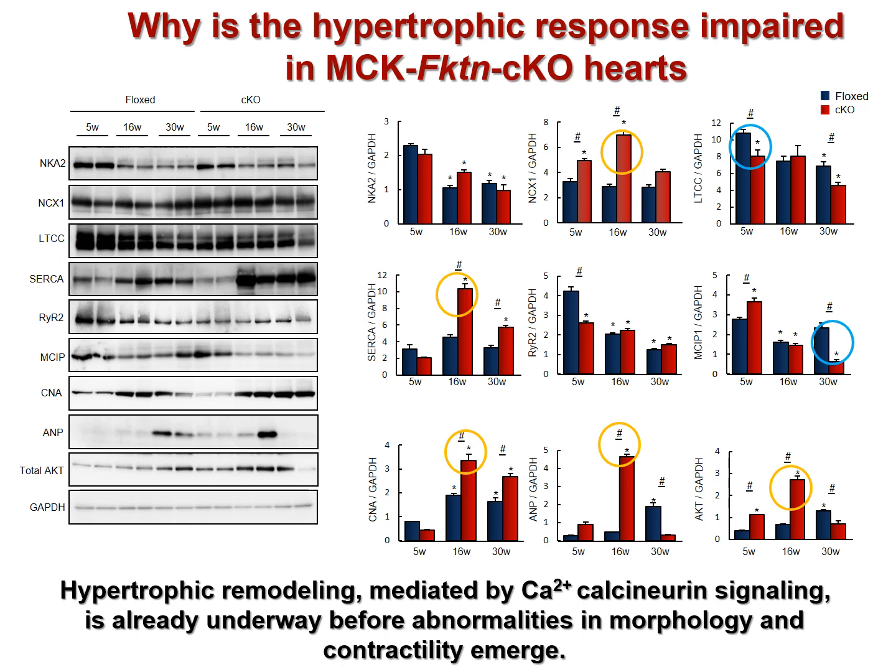Thus, at this stage, hypertrophic remodeling mediated by calcium-calcineurin signaling is already upregulated under physiological conditions before abnormality in morphology and contractility emerge. Thus, cardiac plasticity, in other words, reserved capacity in response to cardiac stress, was impaired in CKO hearts.